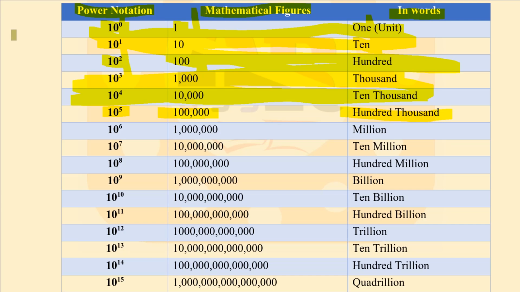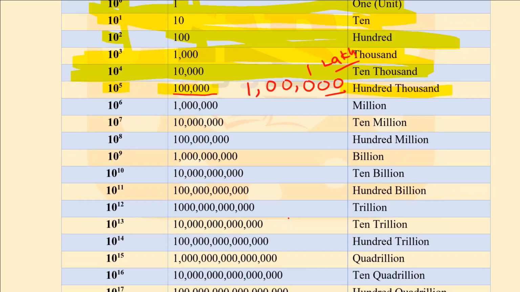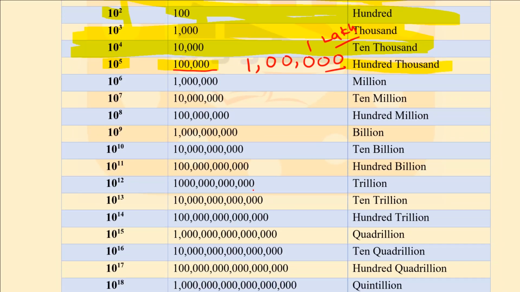In the Indian number system, it will be written as 1,00,000, and it will be 1 lakh. But here it is the international number system, therefore it will be pronounced as 100,000 and will be written as 100,000. So please remember this whole table, and you can take a screenshot, and you can also buy this book from our Android application.